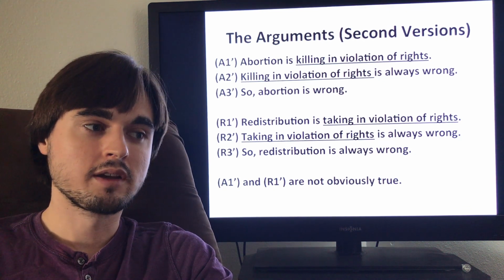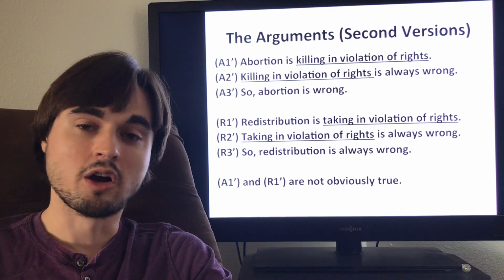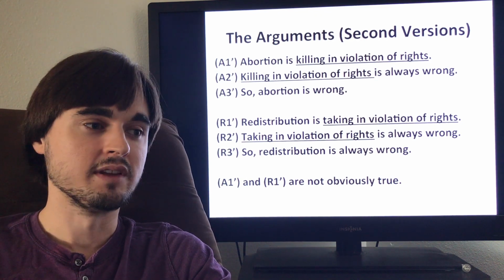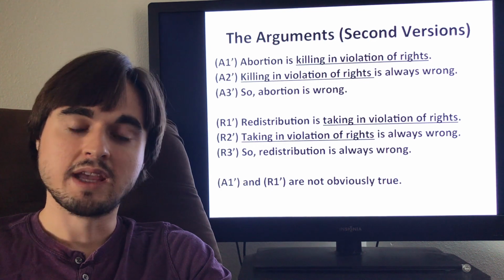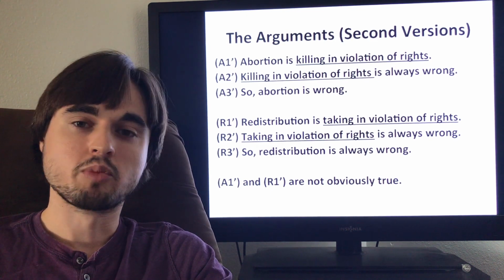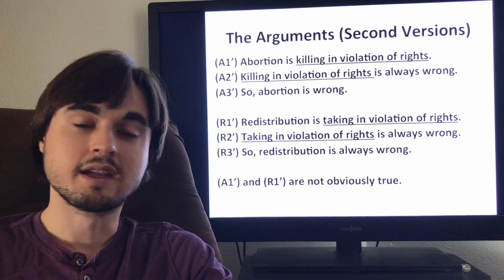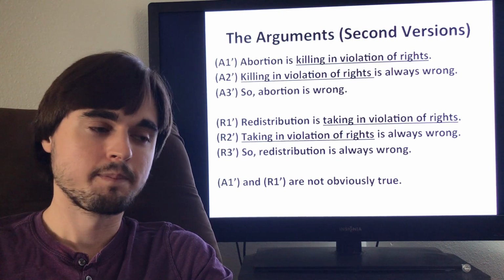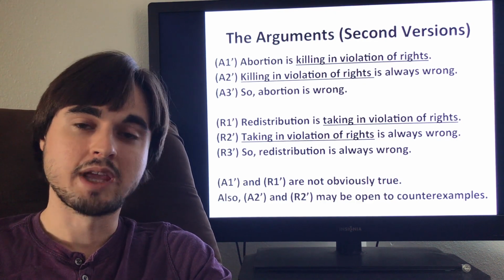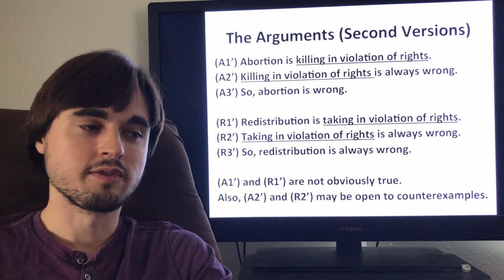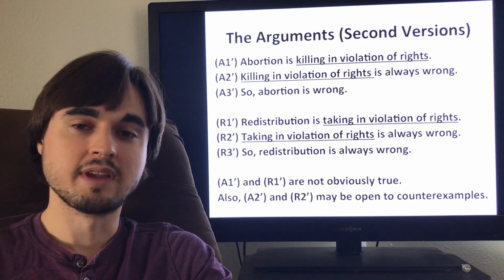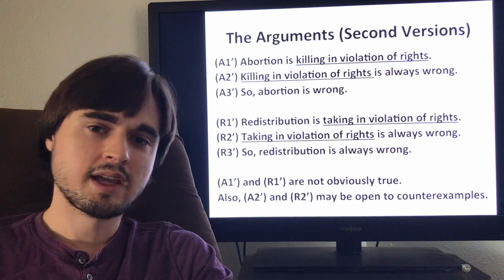All right, so I think both premise A1 prime and R1 prime are open to challenges, but now I want to talk about the second premise in each argument, okay? Premise A2 prime says killing in violation of rights is always wrong, and premise R2 prime says taking in violation of rights is always wrong, all right? Now, I think these premises might actually be open to some counterexamples. So let's think about the first one. Killing in violation of rights is always wrong, right? Premise A2 prime. Is that the case?